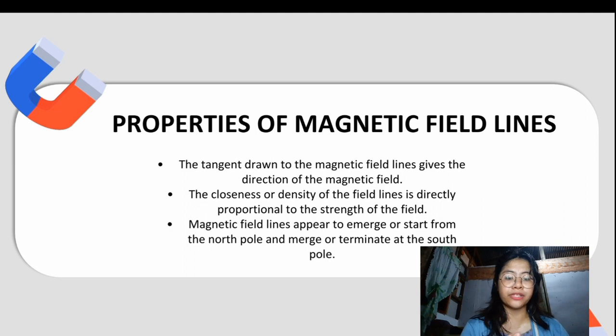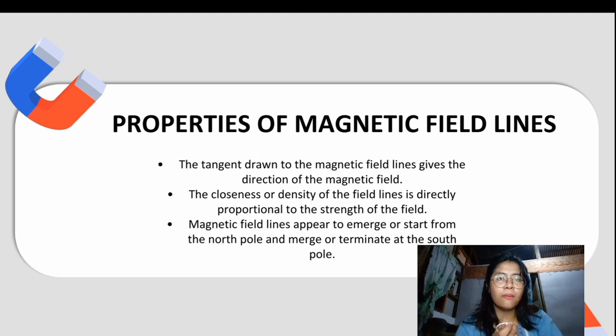The third property of the magnetic field lines is that the magnetic field lines appear to emerge or start from the North Pole and merge or terminate at the South Pole. Meaning, mugawas siya sa North Pole and then masulod siya sa South Pole.